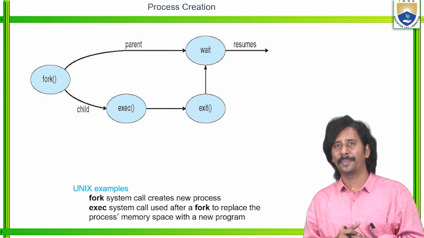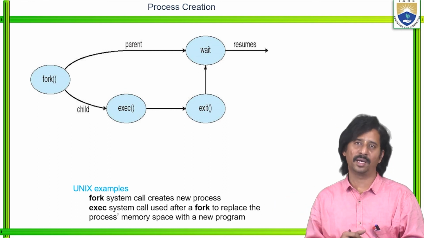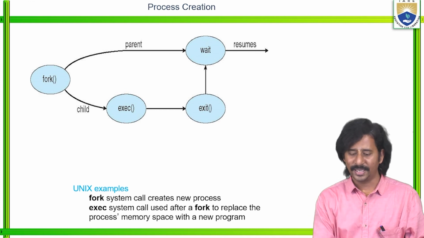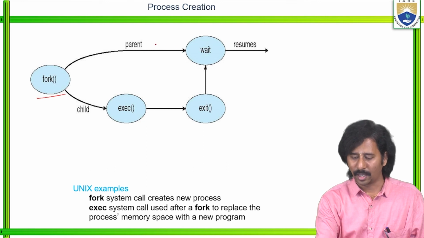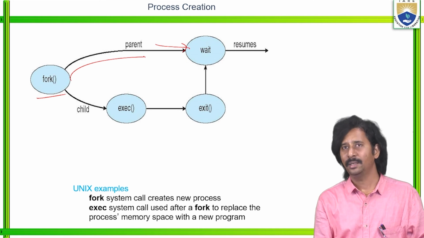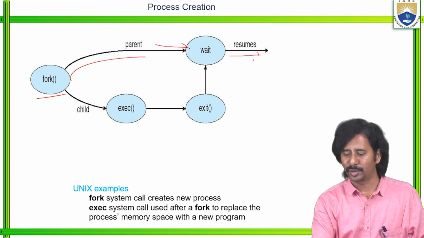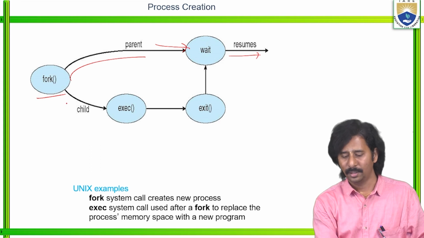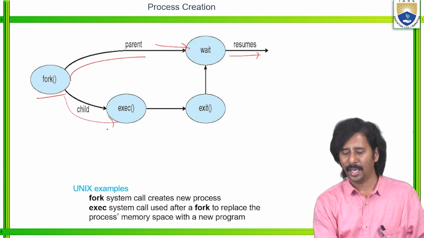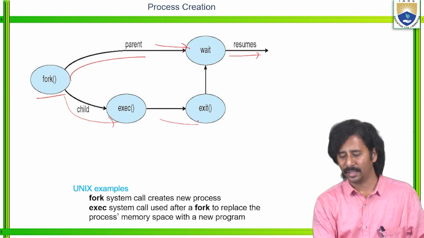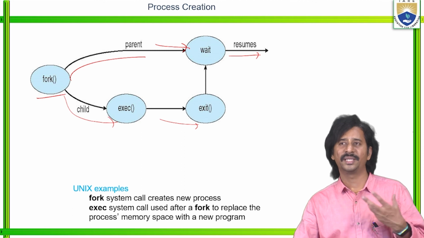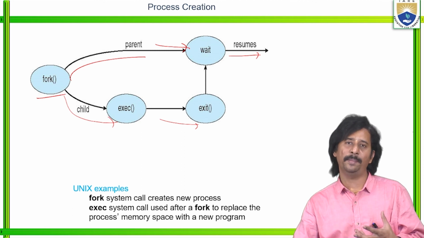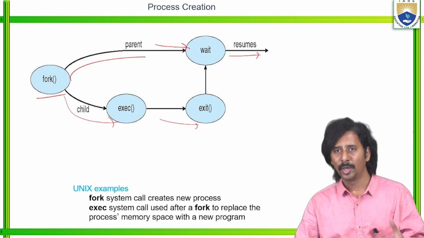So according to the operating systems, for example, if you take the Unix operating system, the fork is a system call. With fork, the parent process is created, which waits for something, then it resumes that particular process. Then the child is created and executed. If it is completely executed, then finally it reaches the exit state. So the fork is a system call which creates a new process.